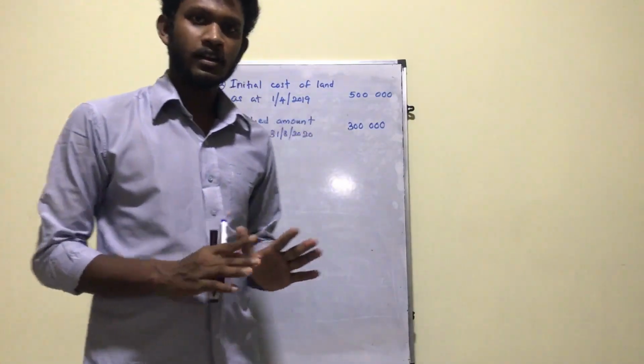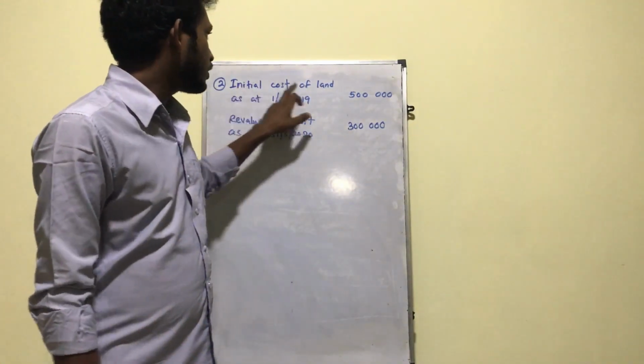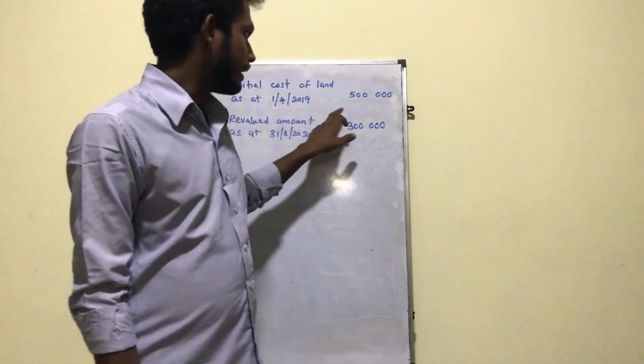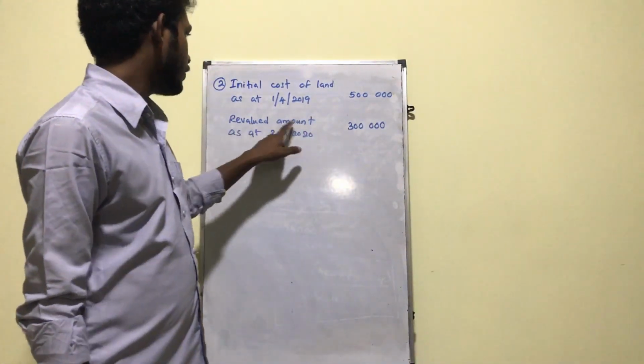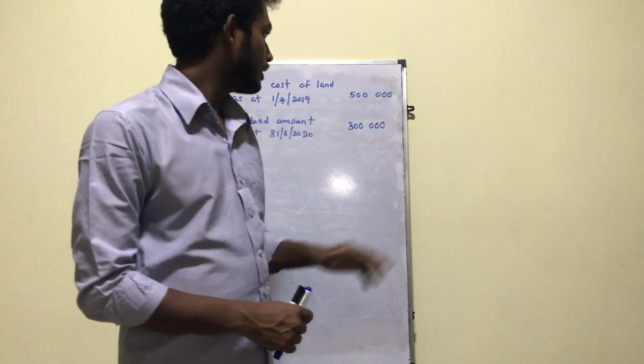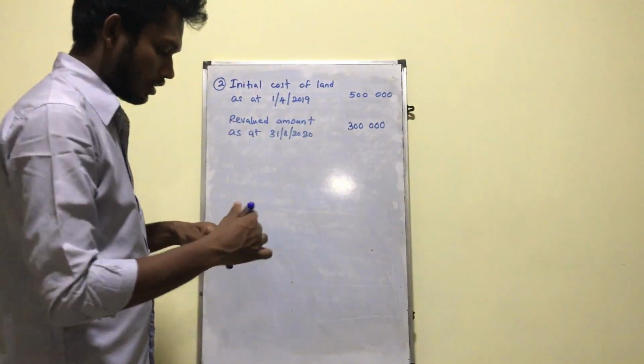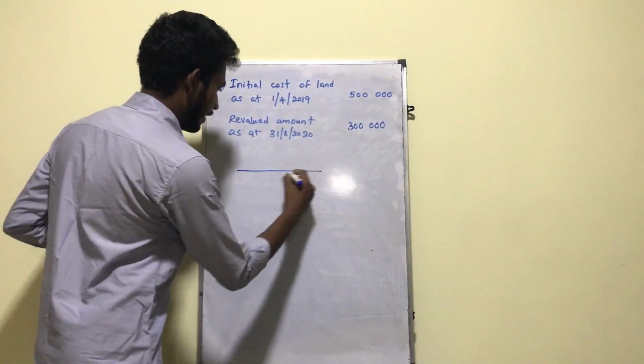Okay, so let's take another example. The initial cost of land as at 1st April 2019 is 500,000 and the revalued amount as at 31st March 2020 is 300,000. So let's take a T account for land.